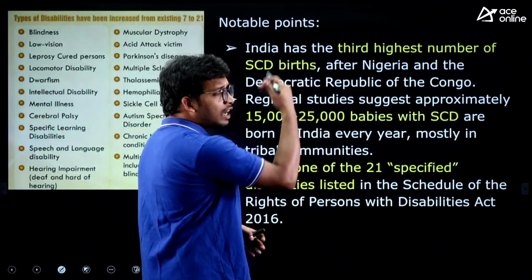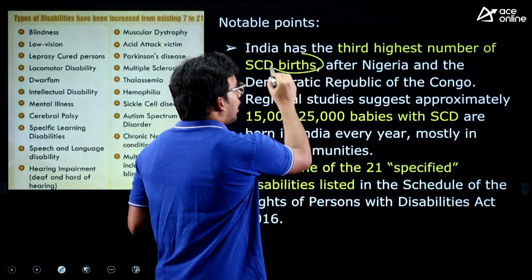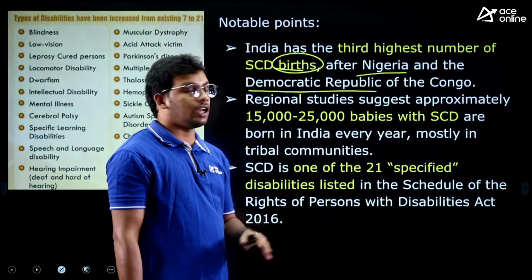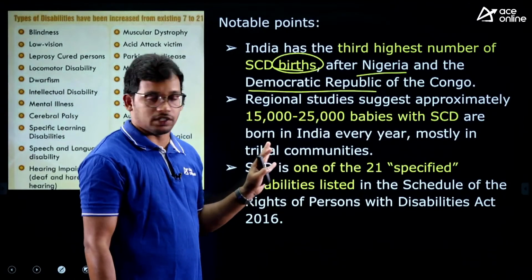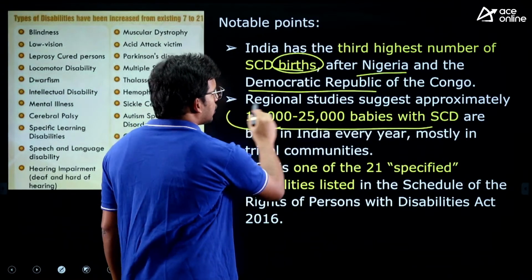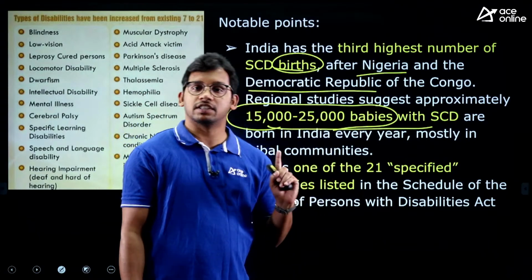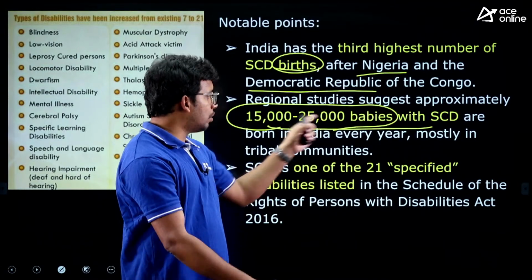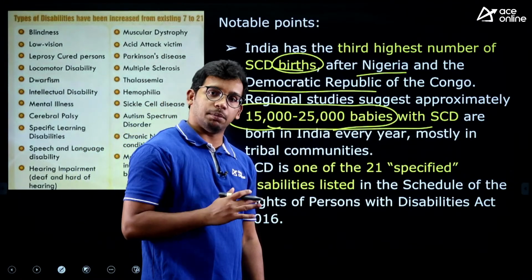Now, India has the third largest number of sickle cell anemia cases. After Nigeria and the Democratic Republic of Congo, both in the African continent, India has the highest burden of sickle cell anemia disease. This is also one important fact. Studies also suggest that 15,000 to 25,000 babies are born every year with sickle cell disease, because it is a genetic disease. From parents it will pass on to the children. So approximately 20,000 babies are born every year with this disease, right?